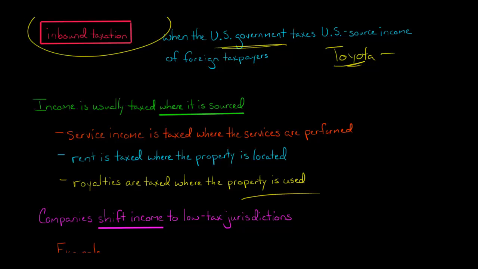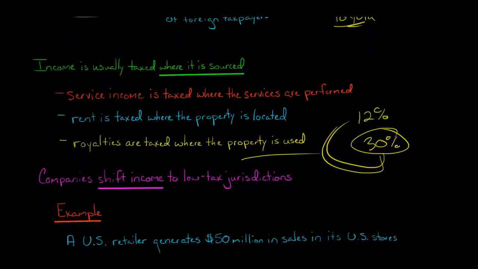But I want to really focus on something here. Companies have a very strong incentive to shift income from high tax jurisdictions to low tax jurisdictions. Again, international tax is all about jurisdiction. If your host country taxes corporations at 30% of their income, you would have an incentive to ask how much of that income you could shift to another country that only taxes 12% on corporate income. So how do I shift this income from the high tax jurisdiction to the low tax jurisdiction? You hear about tax havens.